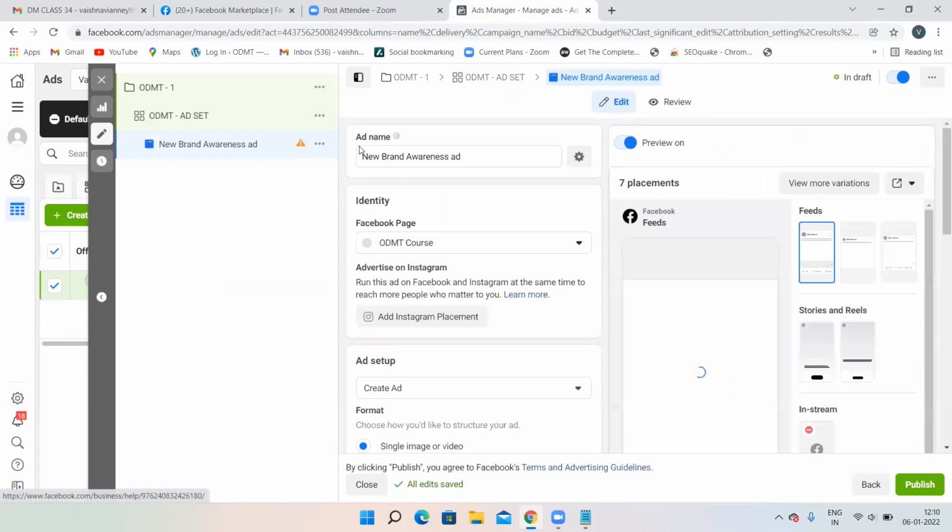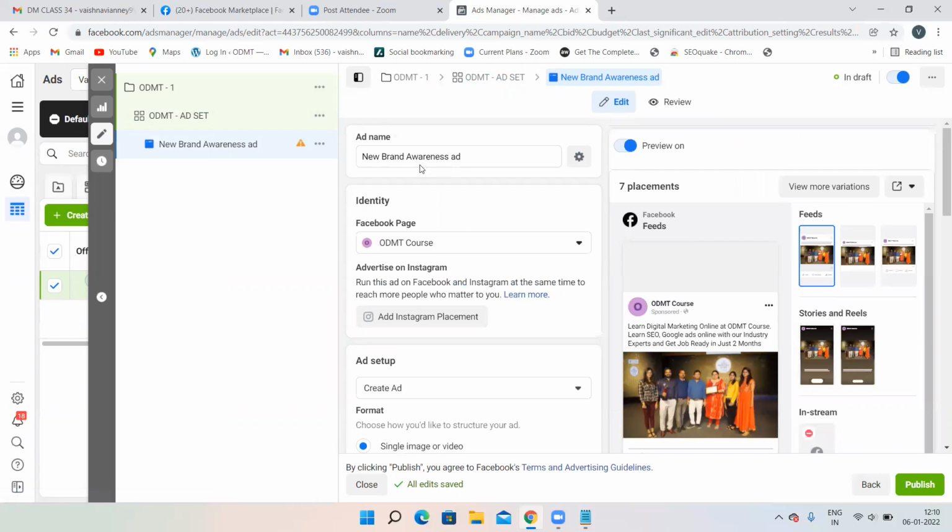Now, this is the ad level. So now you have to give an ad name over here. I'm giving it as ODMT ad, my ad name. Then you have to select the Facebook page over here. That is the reason it is mandatory to create a Facebook page. See, only with our Facebook page is our ad going to appear. Now, why is this image appearing over here? Please don't think like that, because I have chosen the ODMT course page, by default that particular page image has been taken. Otherwise, it will not take.